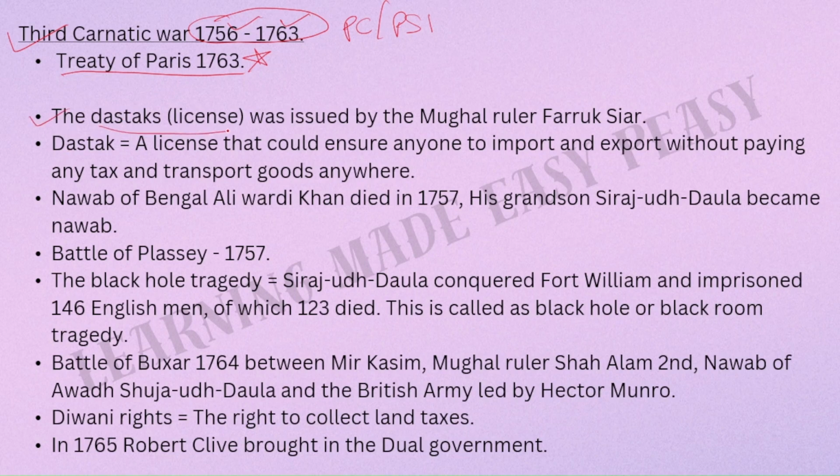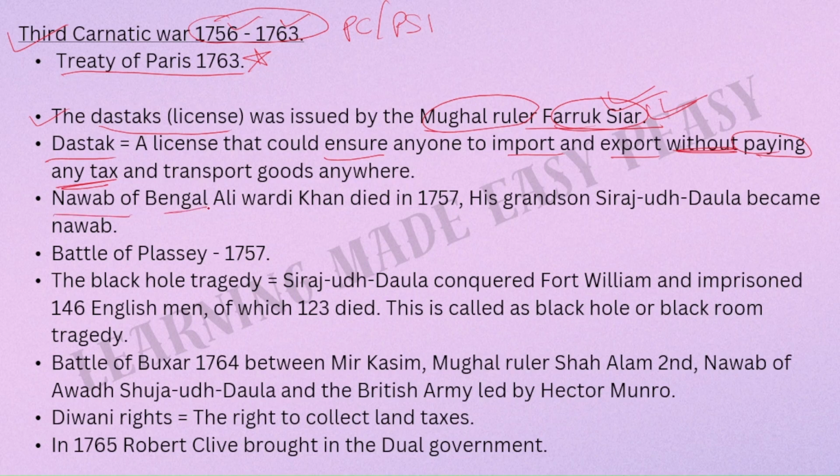Let us see. The Dastaks, that is the license, was issued by the Mughal Emperor Farrukhsiyar. I had questioned you previously. So this is the answer to that question. Farrukhsiyar, the Mughal Emperor who issued dastaks or license to the British to trade freely, was none but Farrukhsiyar. What is this dastak? It is a license that could ensure anyone to import and export without paying any tax and transport goods anywhere.